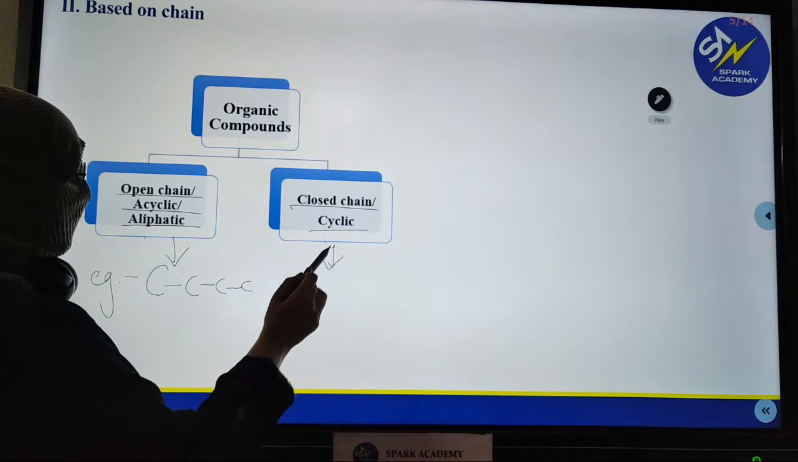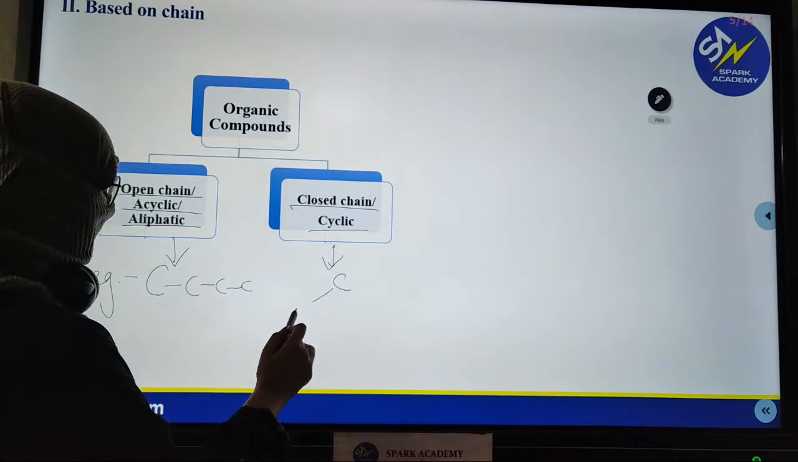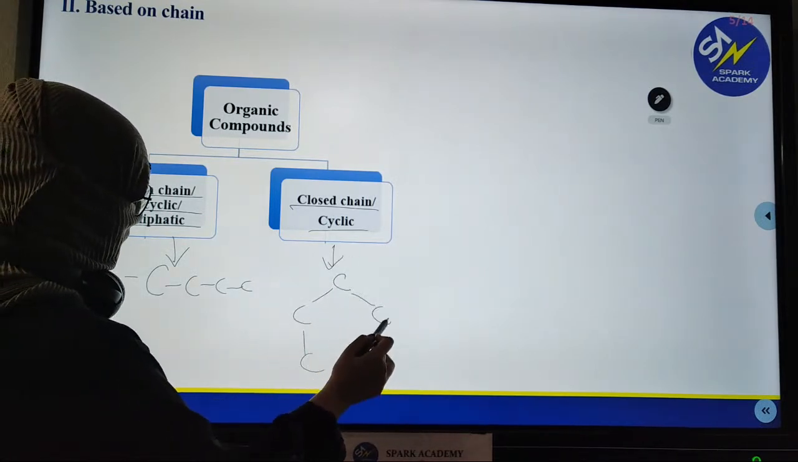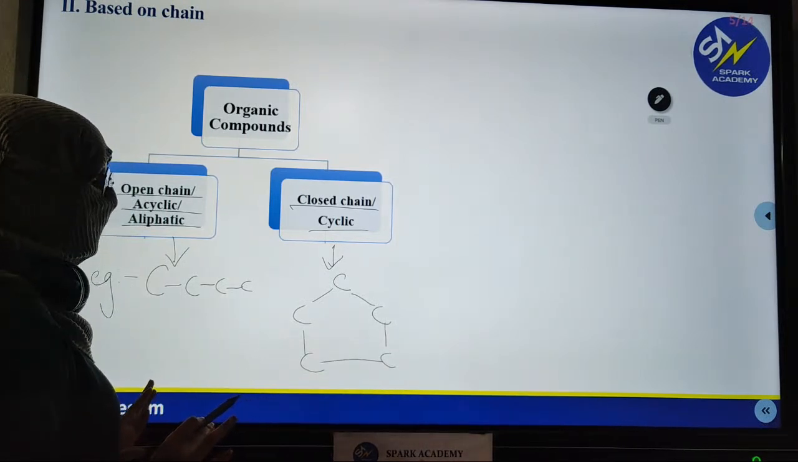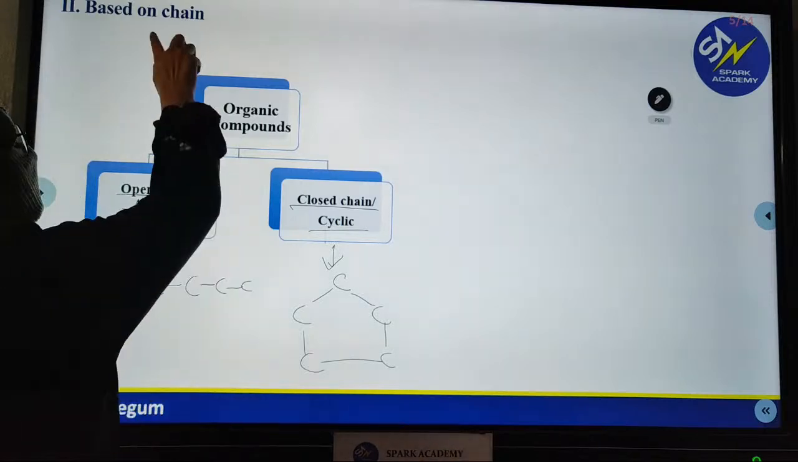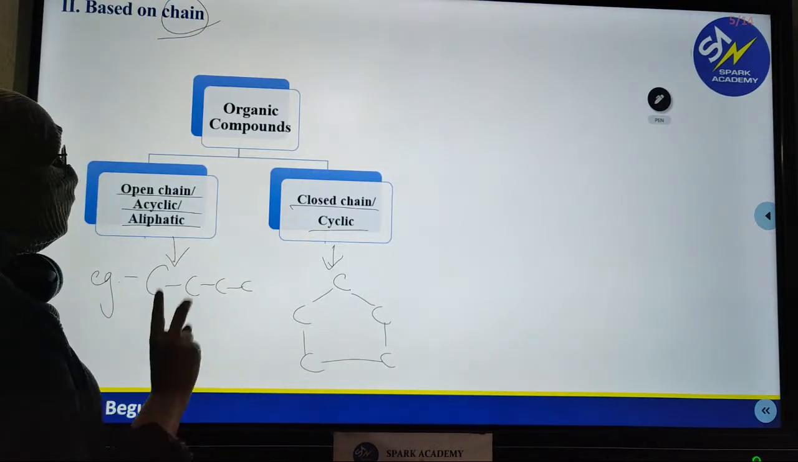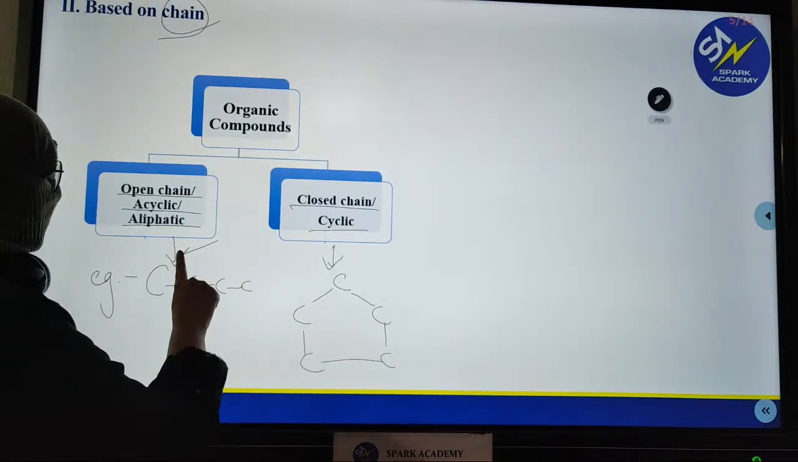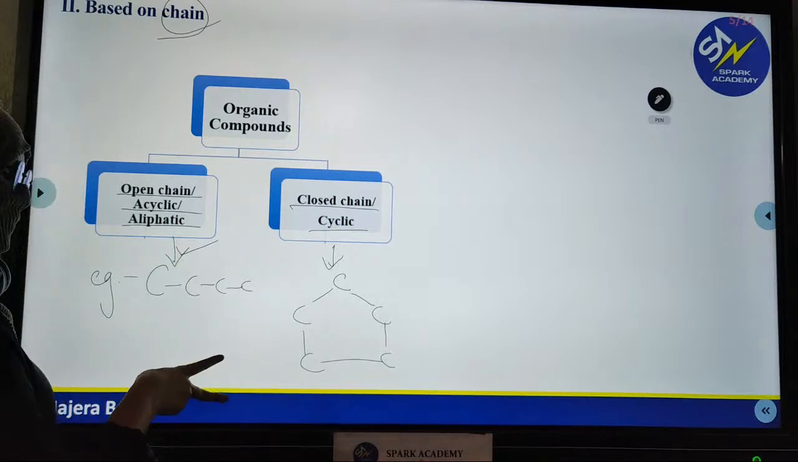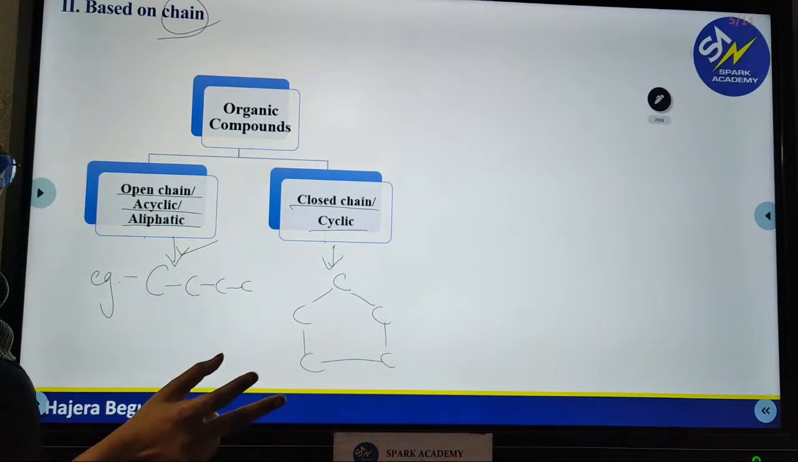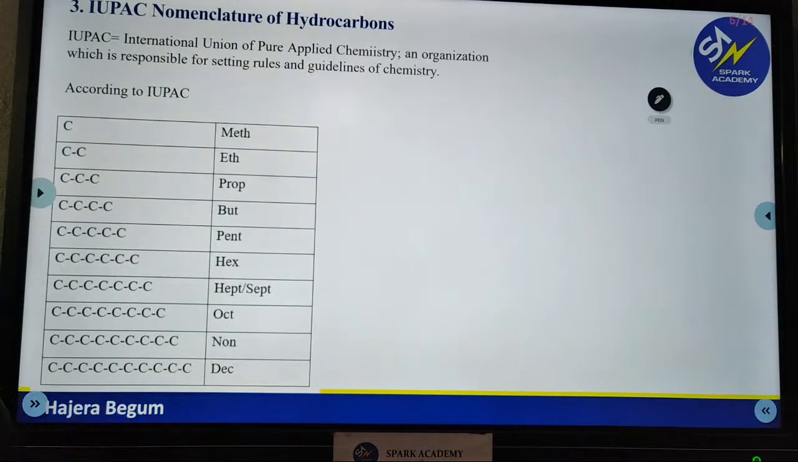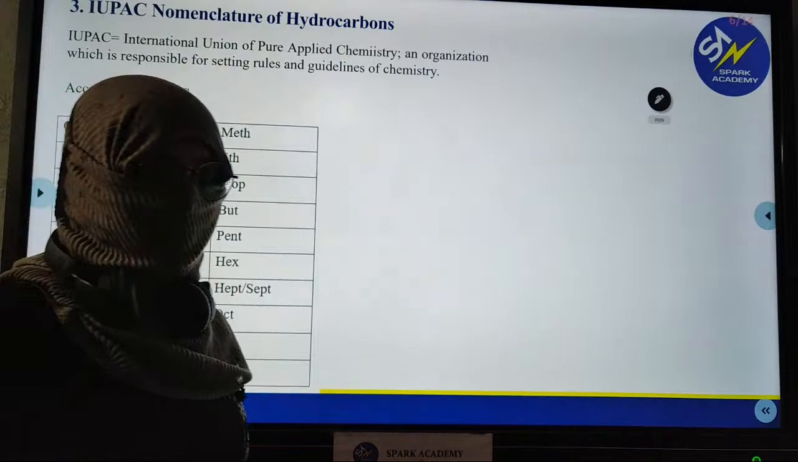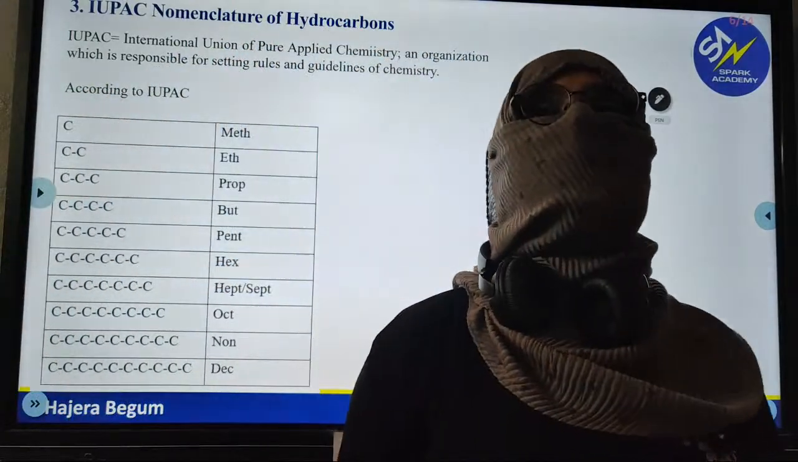Whereas for the closed chain, you can write it like this. You can say the molecule is closed, hence it is a cyclic molecule. So based on the chain, we are dividing into two types: open and closed. We are going to practice everything about the names in detail in the next slides. So now with this we understood the introduction and classification.